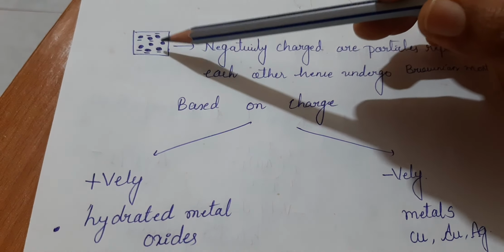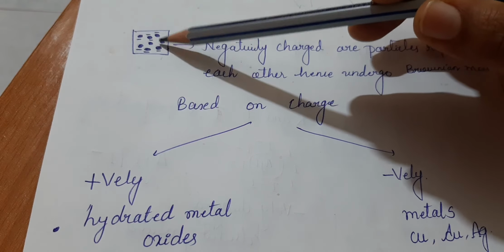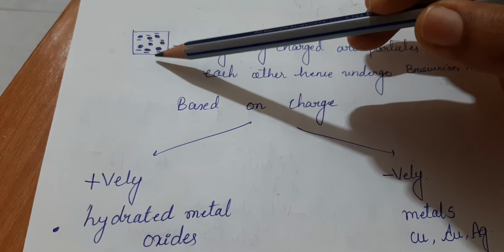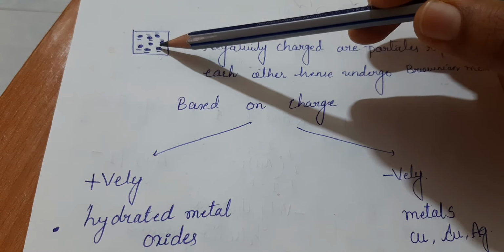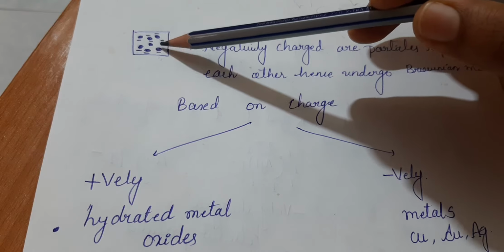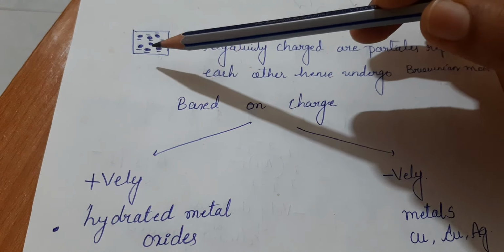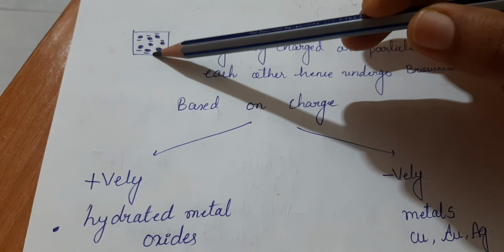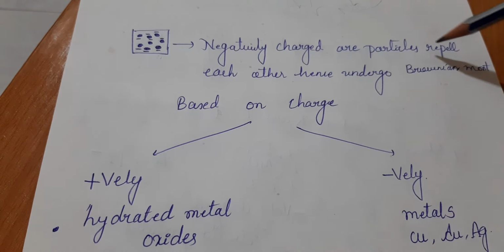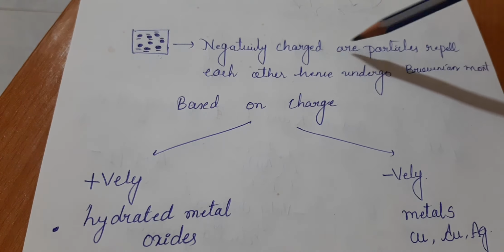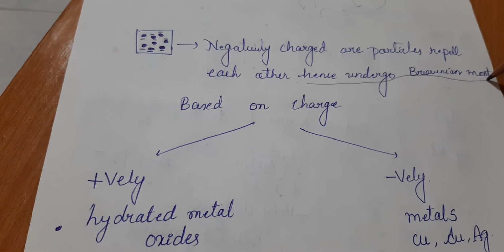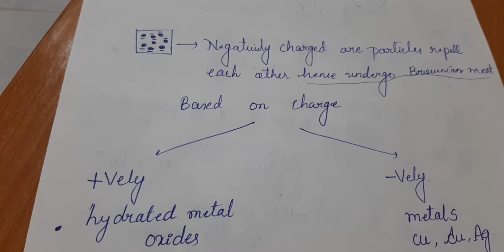When both positively and negatively charged particles are in a dispersion medium, due to repulsion and the presence of negative charge equilibrating the positive charge, they will show higher movement. So if both charged particles are present, they repel each other, hence higher Brownian movement can be seen.